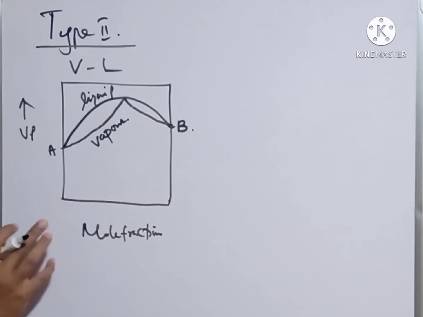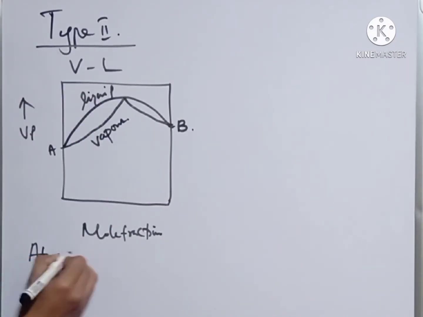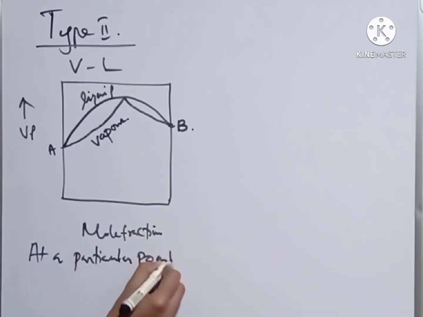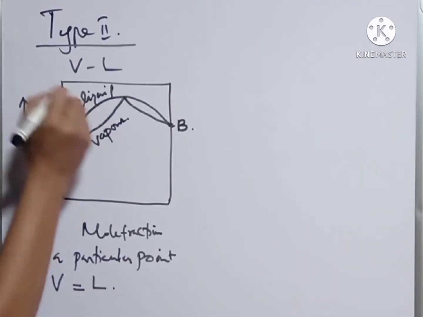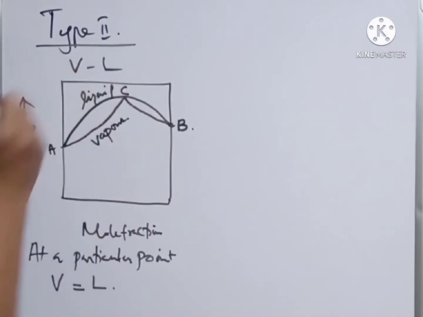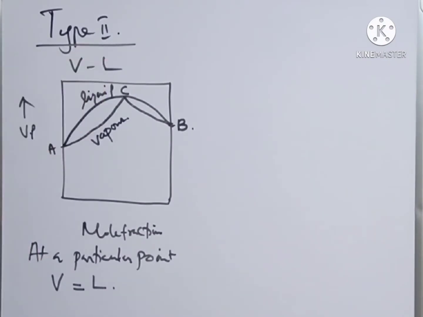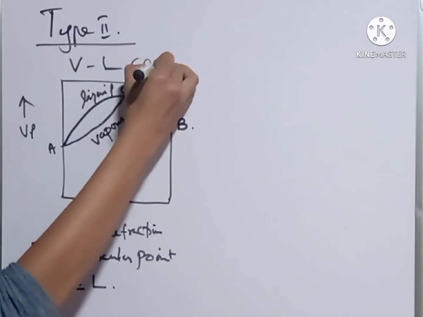So from the curve, it is clear that at a particular point, vapor composition will be equal to liquid composition. And we can name the maximum point as C. Here also the liquid composition is just above the vapor composition curve, and at a particular point vapor composition and liquid composition are identical. So here we are considering that this is plotted at a constant temperature.